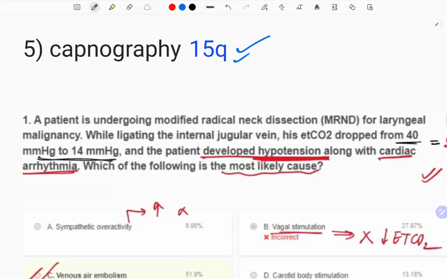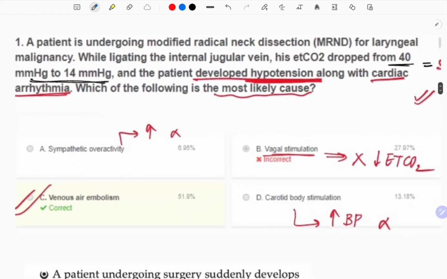Now another very important topic is capnography. The most number of questions are asked from this section nowadays. See, a patient is undergoing modified radical neck dissection for laryngeal malignancy. While ligating the internal jugular vein, his EtCO2 dropped from 40 to 14 immediately, and the patient developed hypotension along with cardiac arrhythmia. Which of the following is the most likely cause?